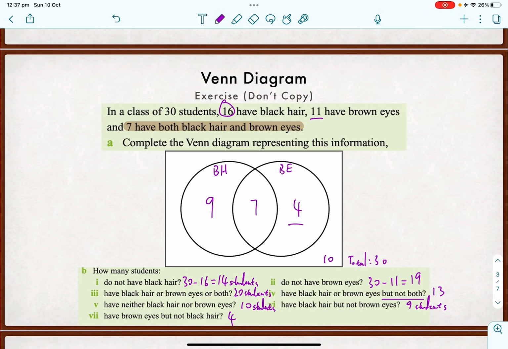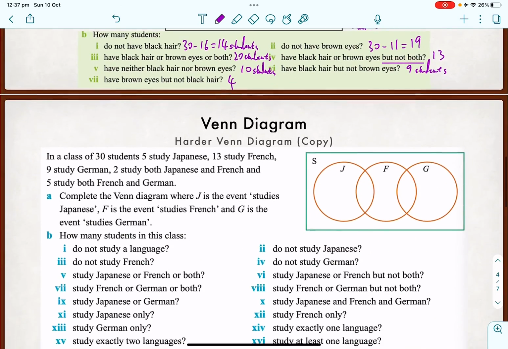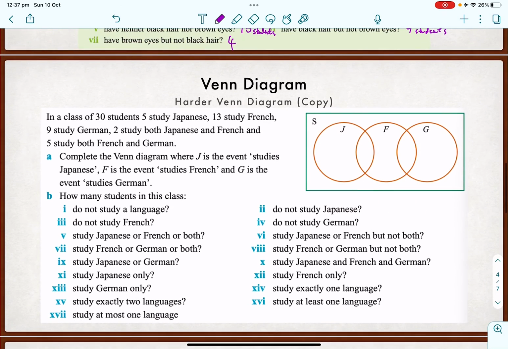Okay, now we don't stop here, obviously. Let's look into something a little bit harder. In this case, the class has 30 students in total. Okay, well, 3 groups is the same, you just do a little bit more work. So 5 students study Japanese. Okay, well, Japanese, we have 5. That's a total of 5. I'm just going to leave it there and erase it later because I just want to keep it in total.